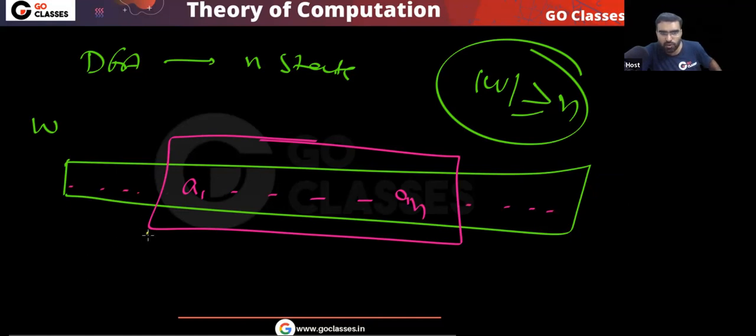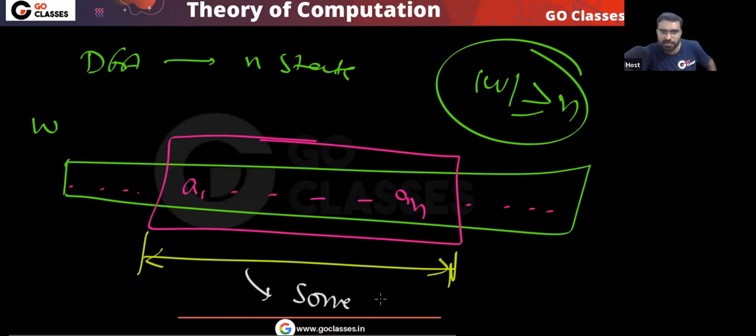Will some state repeat from here to here? Yes, some state will definitely repeat by the pigeonhole principle. Agree or not?